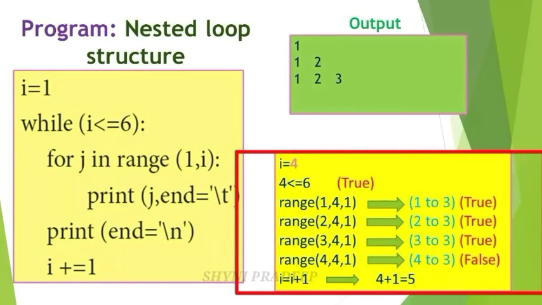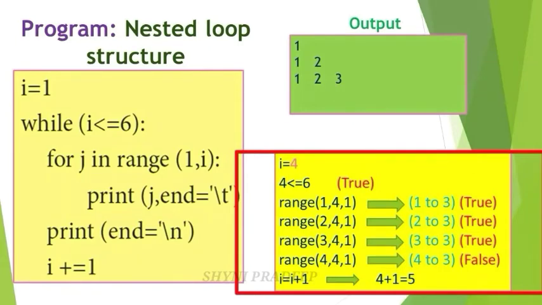So you have to generate the list of values up to 3. So this condition is also true. Here j means what? This 2. Okay, so print j. Here write 2. And next, end is equal to \t. \t means tab. Some white space, give here.